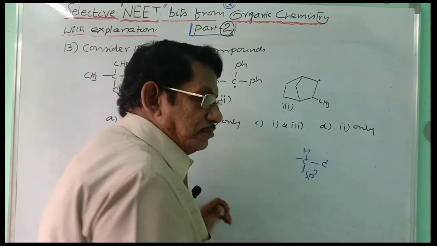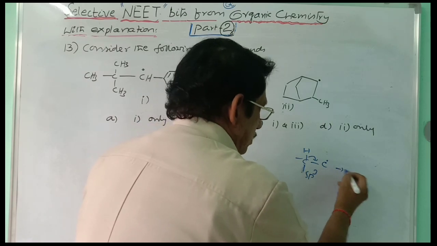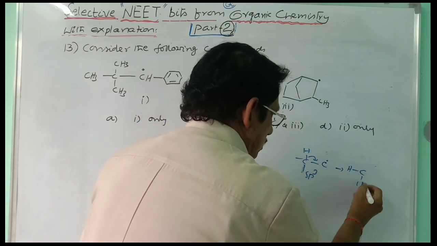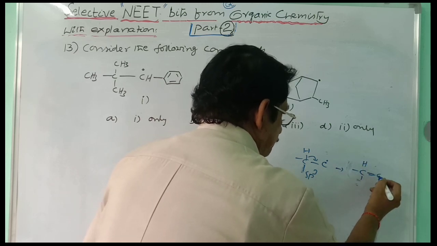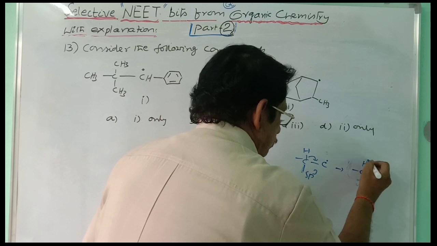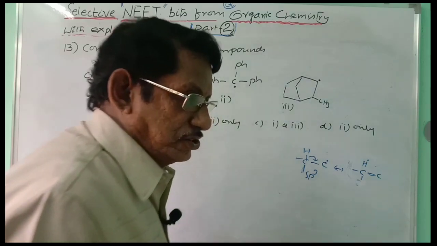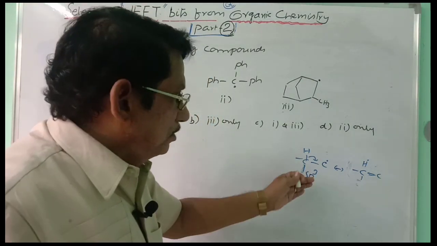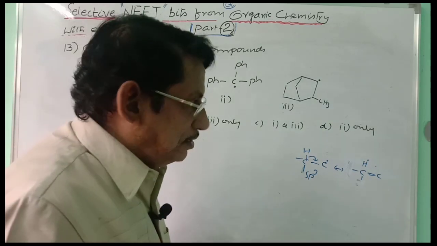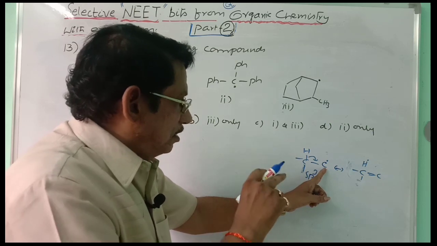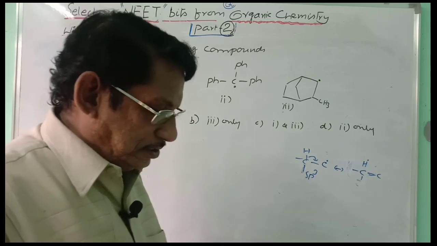For this also, the explanation can be given through hyperconjugation, involvement of the sigma bond in delocalization. Thereby it will be written as CH double bond C, and here the odd electron comes to this H. These are the resonance forms through hyperconjugation for the free radical. In this way, we can write the hyperconjugated resonance forms for the free radical also, provided the odd electron carrying carbon is attached to an sp3 carbon having at least 1 hydrogen. Then only hyperconjugation is possible.